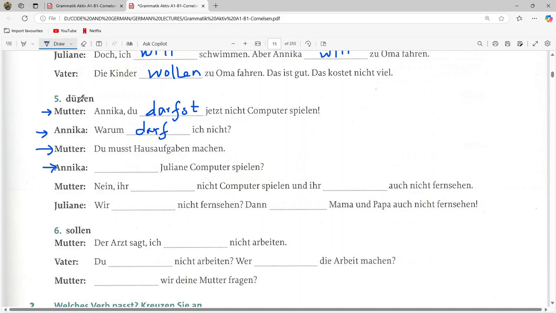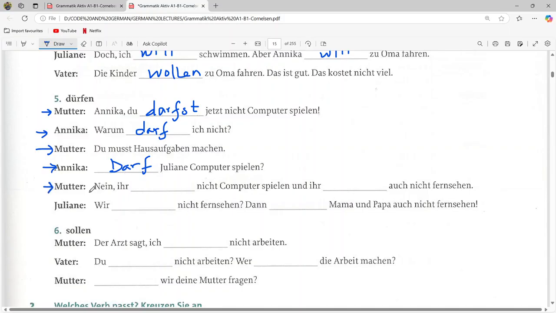So we have to use dürfen, and it is about a male person, right? So it will become "darf Julian Computer spielen?" So is Julian allowed to play the computer?